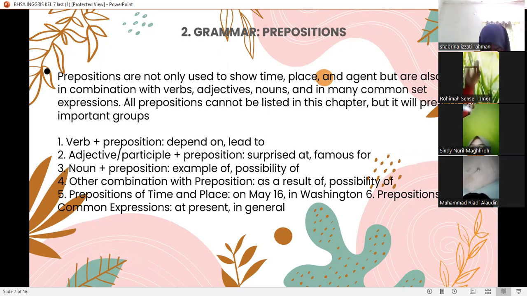Slide 6, exercise 2. A volcanic eruption occurred in Krakatau on August 2000.